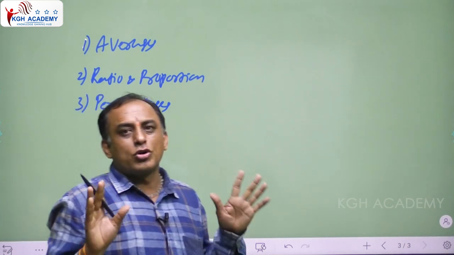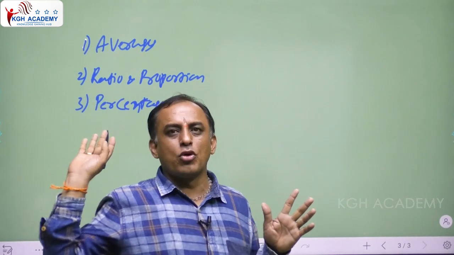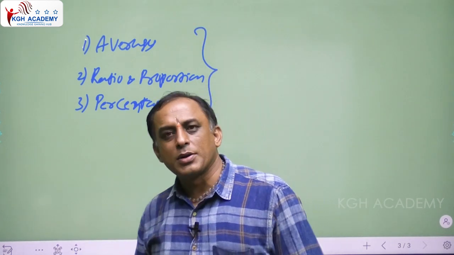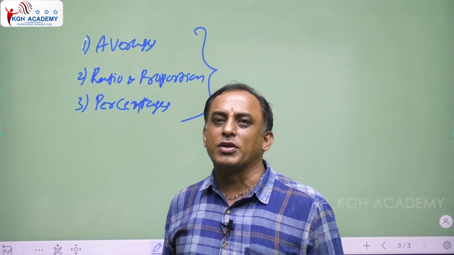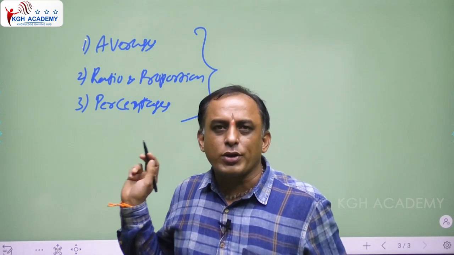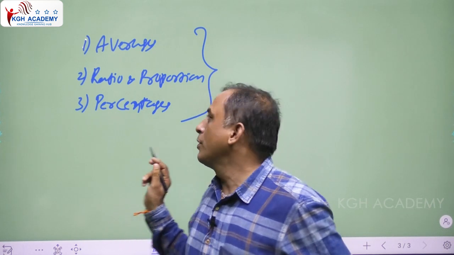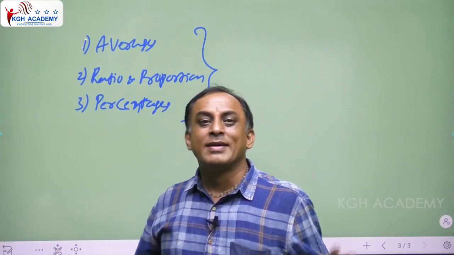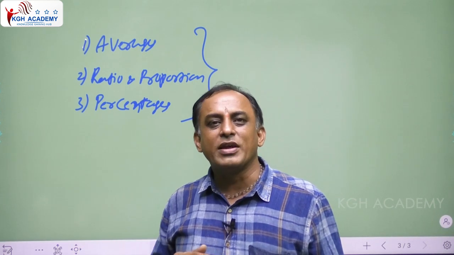So the total data interpretation depends on only these three topics. If you are good in these three topics, then the total data interpretation is very easy.